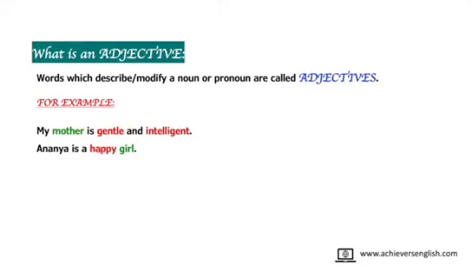Ananya is a happy girl. Happy is describing girl. A week has 7 days. The word 7, which is an adjective, is modifying the noun days. This box is very heavy. This and heavy both are adjectives because they are modifying the noun, which is box. So those words which modify or describe a noun are called adjectives.